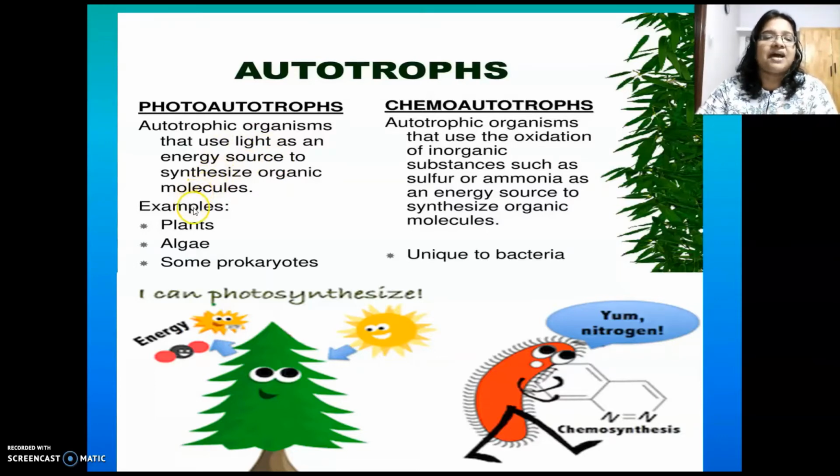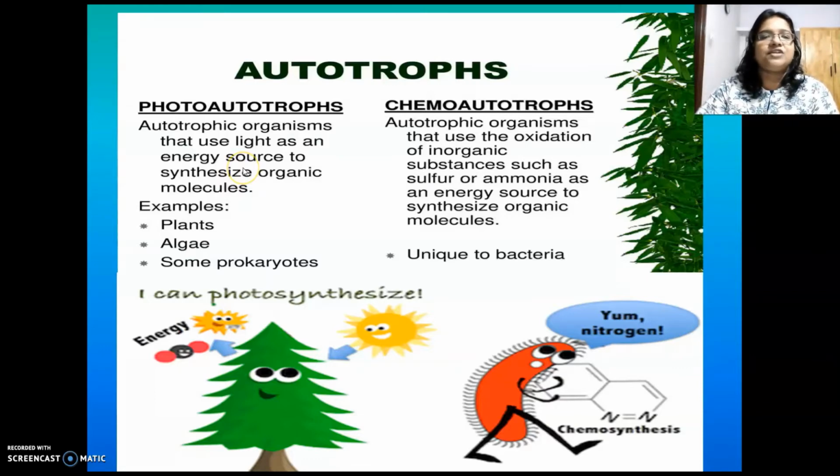All green plants and some blue green algae, which come under prokaryotes, use sunlight for the process of photosynthesis, and by that they convert simple inorganic materials to food.